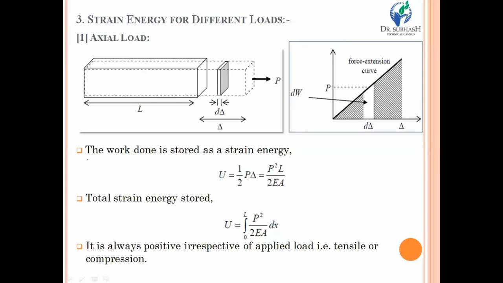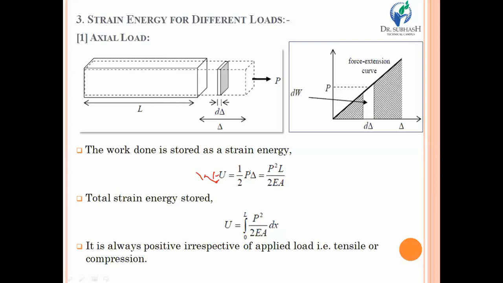Now, as we know, strain energy is always equal to work done. So first of all, you require to calculate the work done, and that is equal to strain energy. So initially, your equation should be: work done is equal to strain energy, and that is equal to the area of that particular diagram. We know that any such diagram represents work. Over here, multiplying P into delta definitely gives the work done. So here, 1/2 P into delta will become the work done, and that is equal to strain energy.